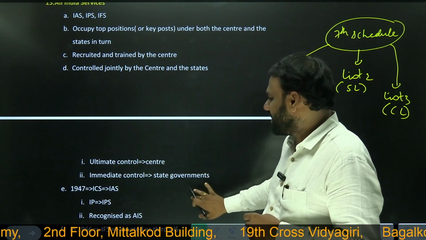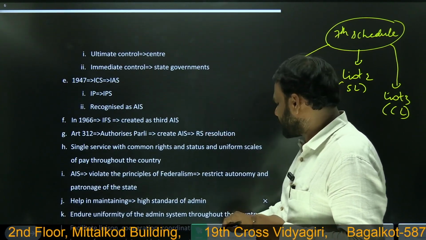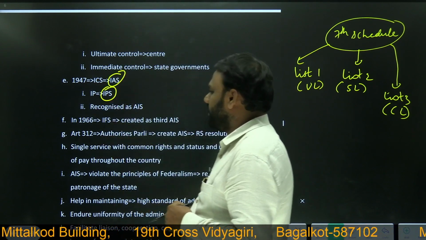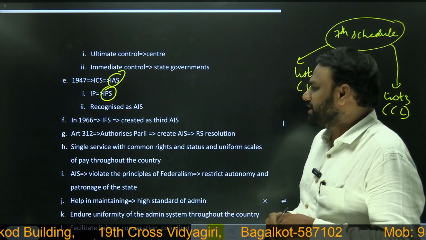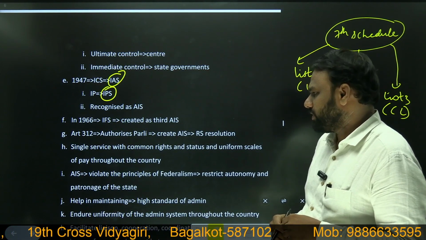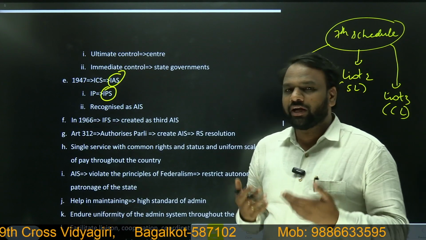Previously, till 1947, IAS was called ICS, Indian Civil Services. Similarly, IPS was called Indian Police. Next, in 1966, one more service was created, IFS, as the third all India service. Next, who has the power to create all India services?